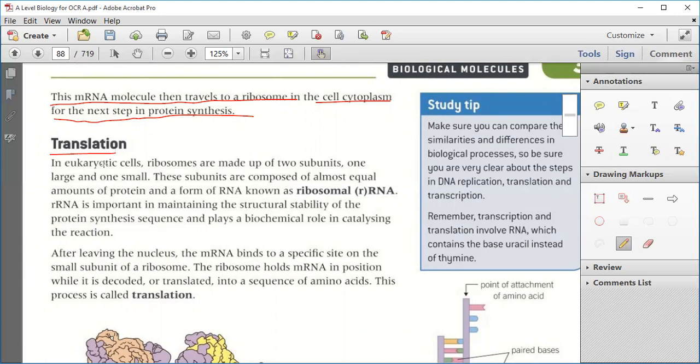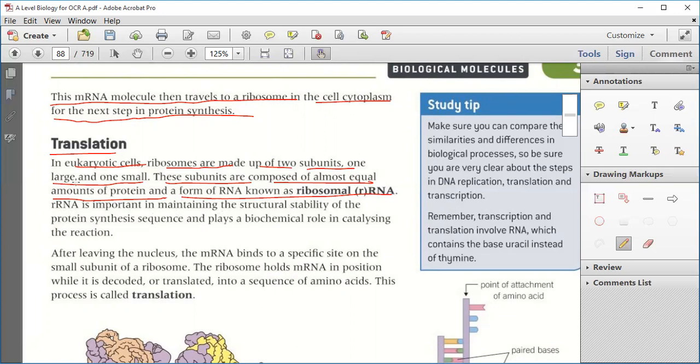Okay, now translation. In eukaryotic cells, ribosomes are made up of two subunits, one larger and one small. And these subunits are composed of almost equal amounts of protein and a form of RNA known as ribosomal RNA. That is, rRNA is important to maintain the structure.